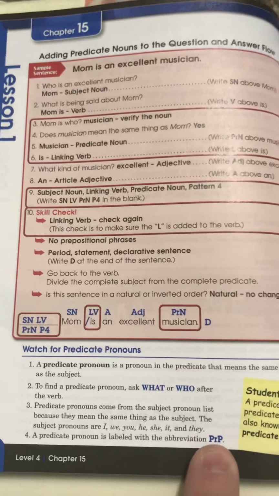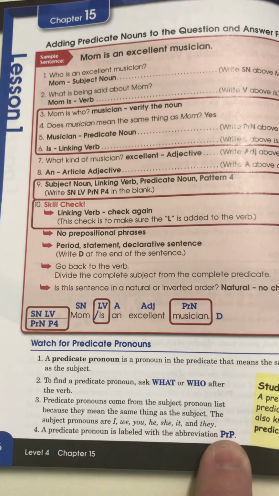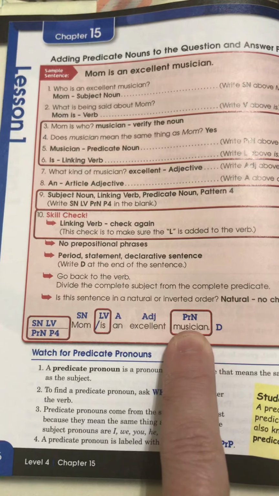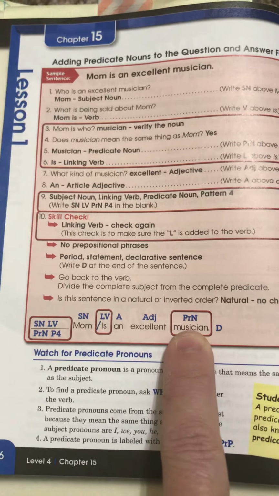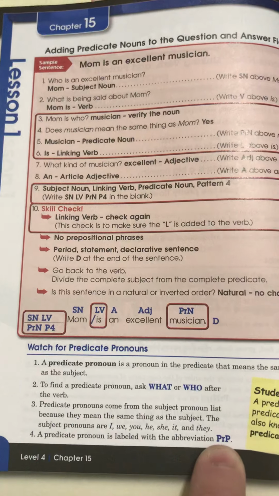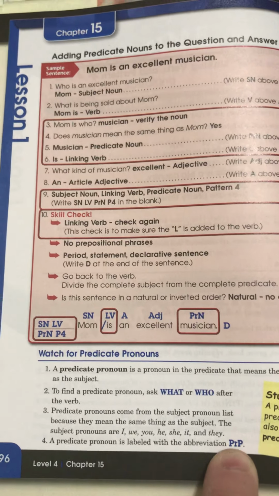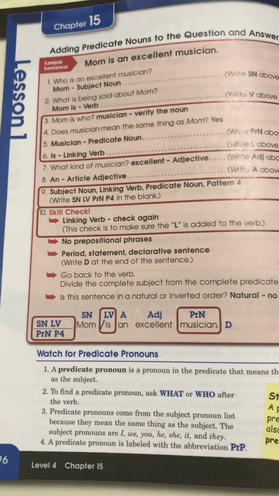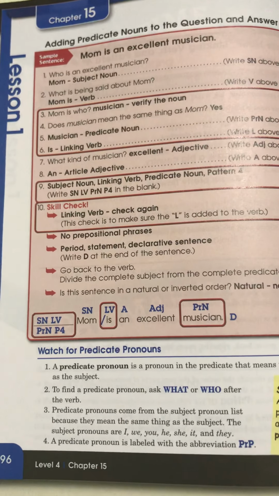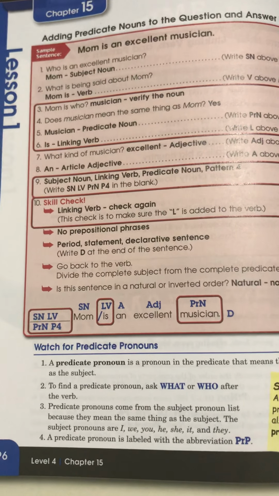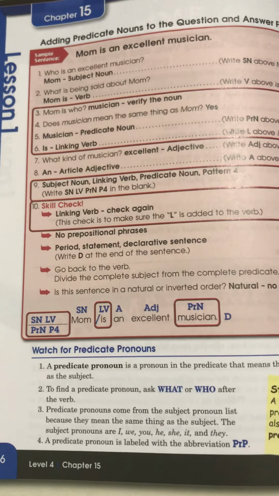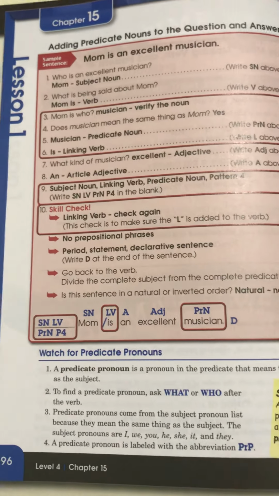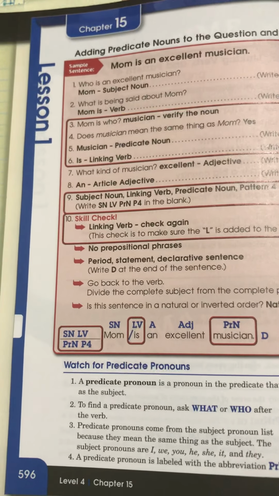Mom is she. And since she is a pronoun, after we've asked the question what or who following our linking verb, we would label it a PRP for a predicate pronoun. So just like you would label a PRN for a predicate noun, if that is a pronoun, you would use PRP and label it a predicate pronoun. So predicate pronouns come from the subject pronoun list because they mean the same thing as the subject. The subject pronouns are I, we, you, he, she, it, and they. So not her. Okay? So I wanted to show you that.